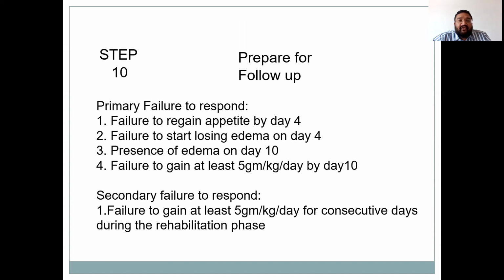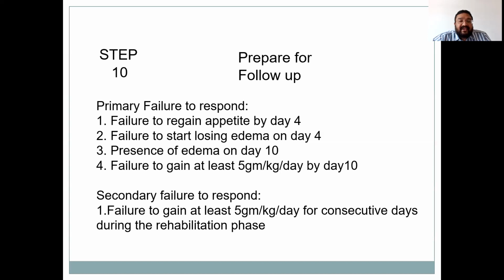Step 10 is prepare for follow-up. In this, a child is said to have a primary failure when he or she fails to regain appetite by day 4, fails to start losing edema on day 4, if the edema persists on day 10, and fails to gain at least 5 gram per kilogram per day by day 10.